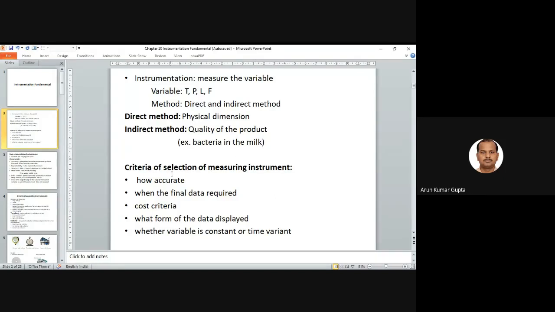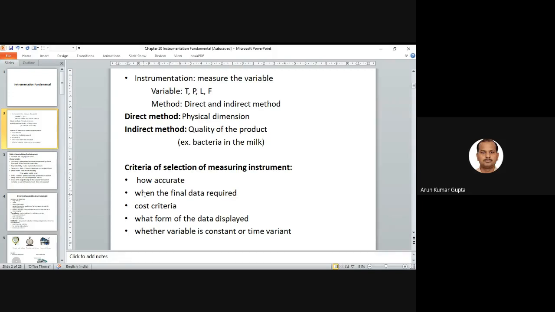The criteria for selection of measuring instruments: basically we have certain guidelines. First, how accurately we want to measure. Based on this, we have different types of instruments, each with its own accuracy. Then, when the final data is required: do you want an immediate, instant report, or will it report after a certain time interval?